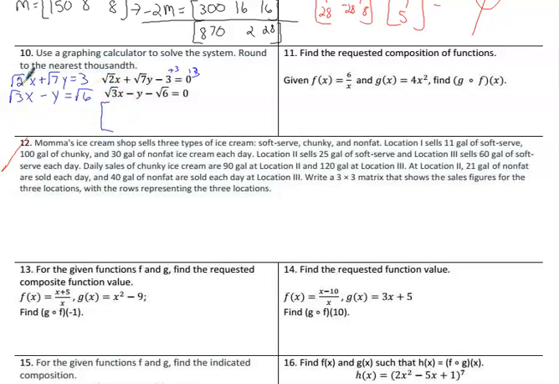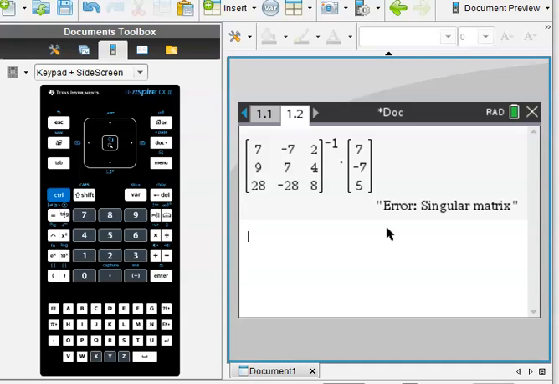So that tells me my A matrix is square root of 2, square root of 7, square root of 3, and -1 when it just says -y. A inverse and B are these two, now that they're on the right side, 3 and square root of 6. So that's what we're going to type in on our calculator, or Desmos, so same thing.